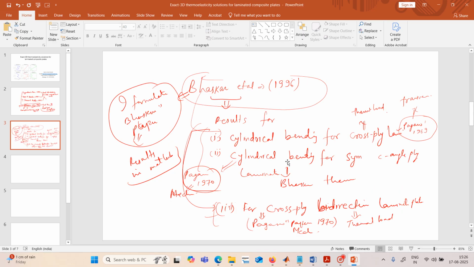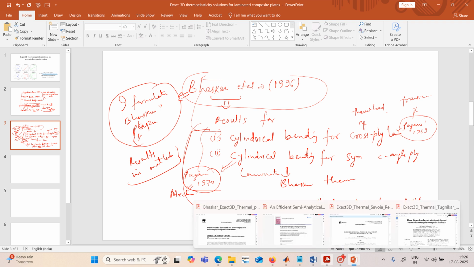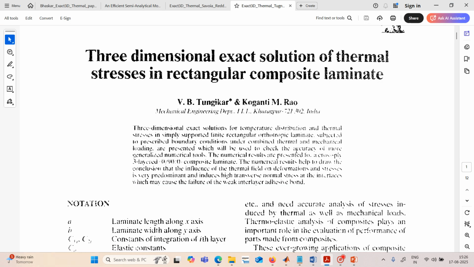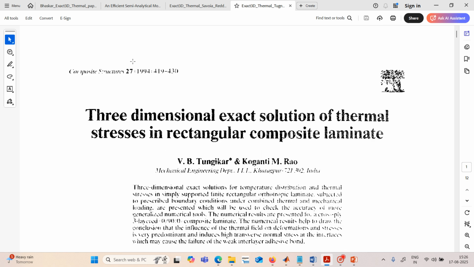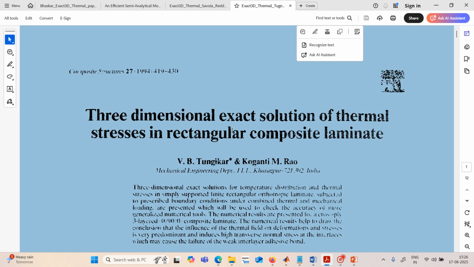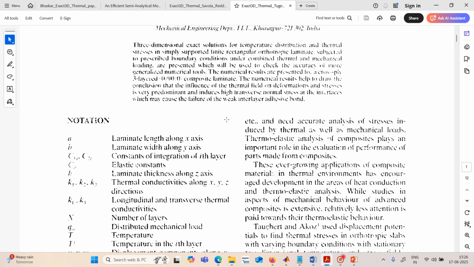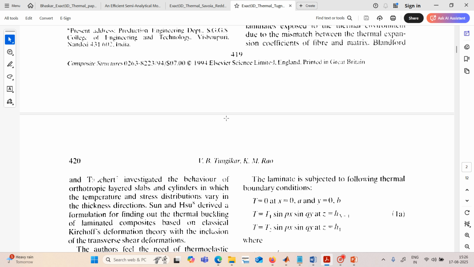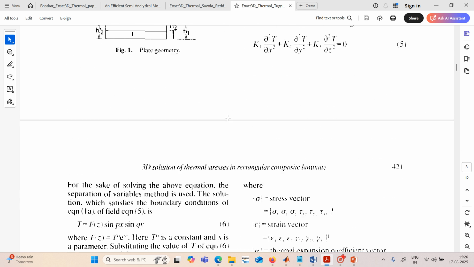Now we will go to the paper. First of all, we have the Tungikar and Rao paper, a 3-dimensional exact solution. This paper was published in 1994, and it's not much clear, but you can see it's quite cumbersome.